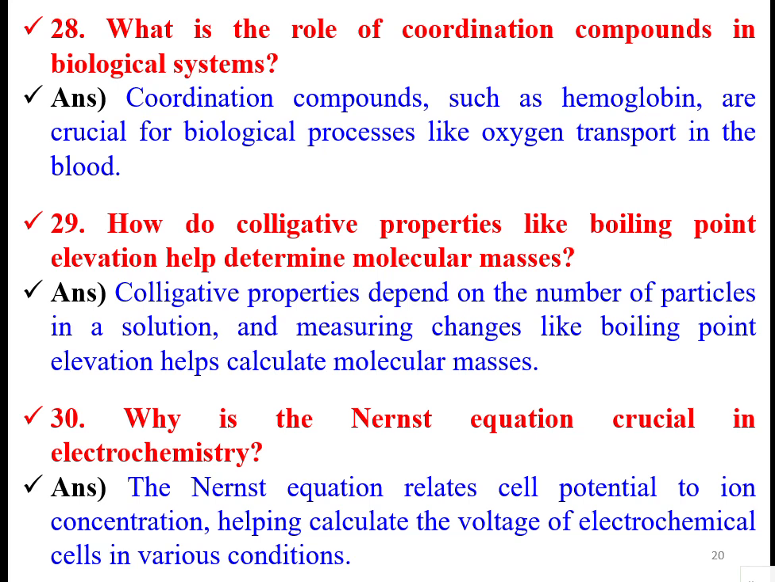The role of coordination compounds in biological systems: coordination compounds such as hemoglobin are crucial for biological processes like oxygen transport in blood. Coordination compound means one atom will be bonded with different ligands, like this attachment. So hemoglobin gives some space for oxygen to adsorb on the surface, and it carries it along. So that way it is helpful.